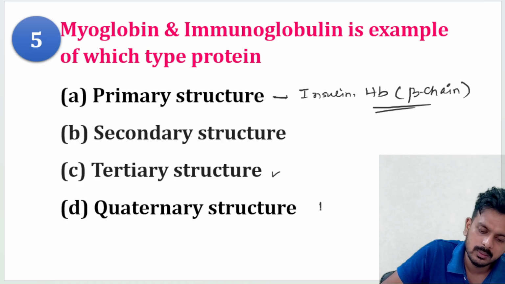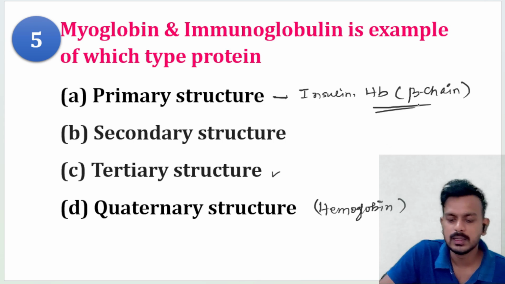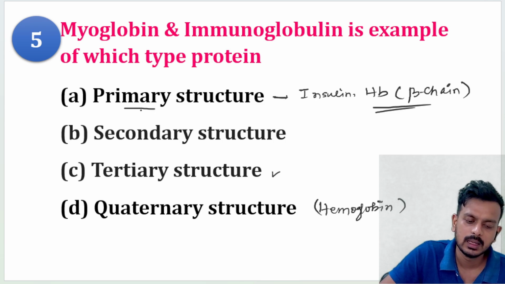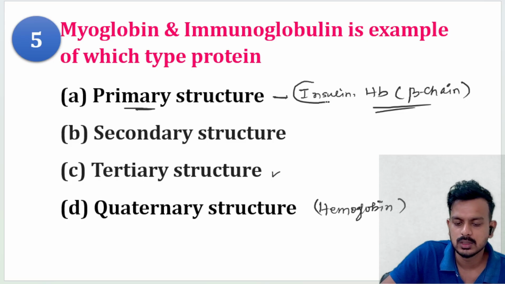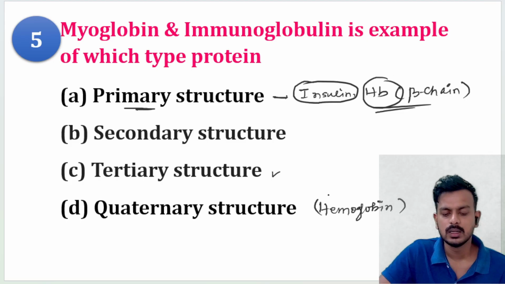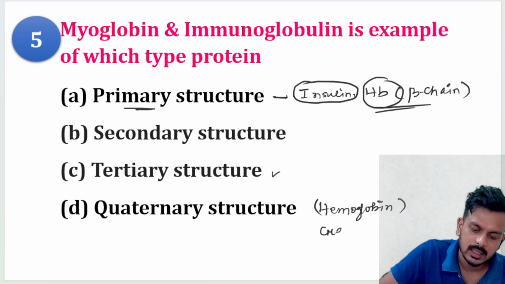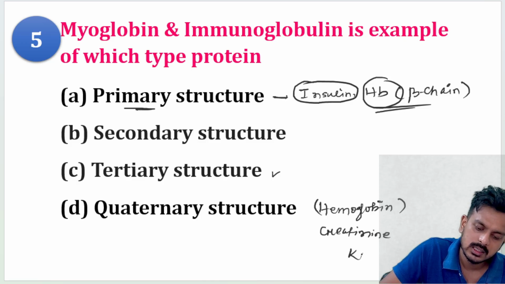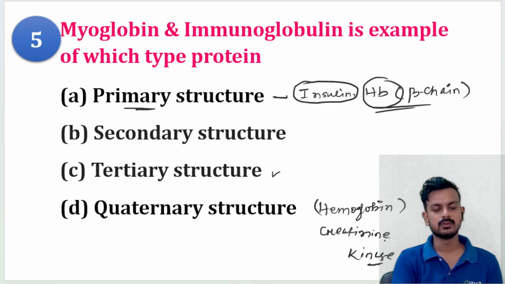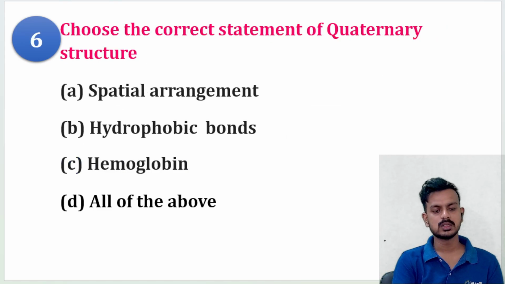If it is a complete hemoglobin, then it is a quaternary structure. But if only beta chain is there, then it is a primary structure. Primary structure examples are insulin and hemoglobin. Hemoglobin and enzymes like creatine kinase come under quaternary structure. Similar types of questions will come further. Here the correct answer is tertiary structure.